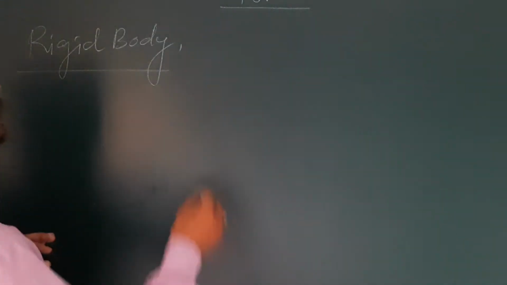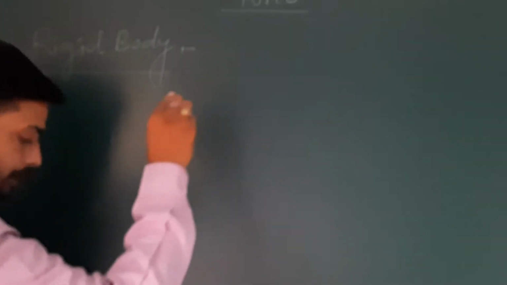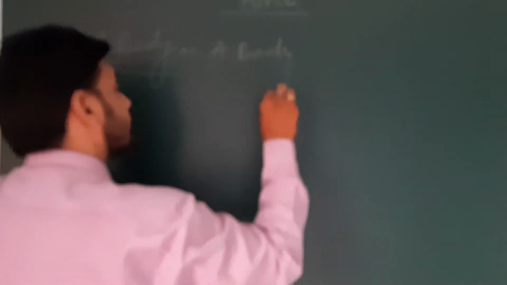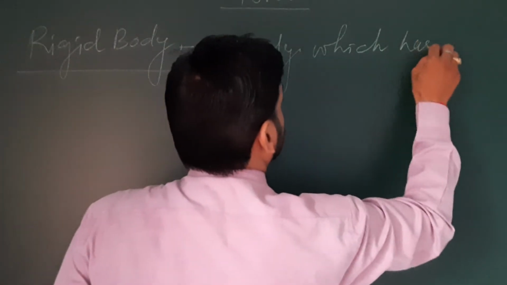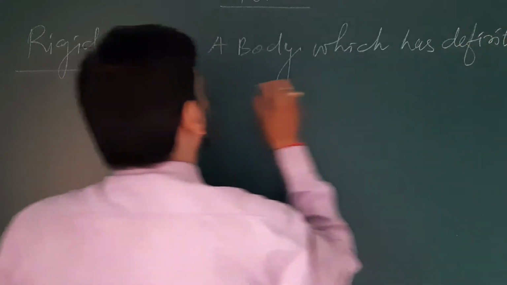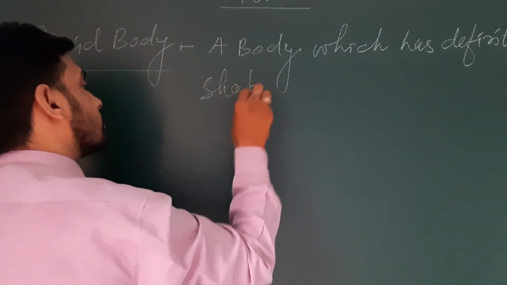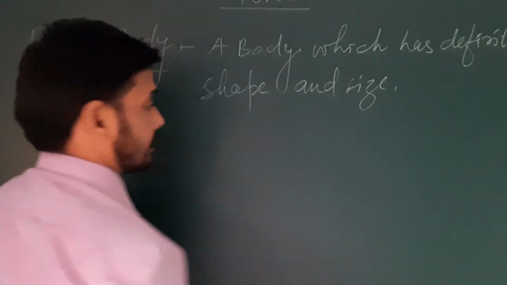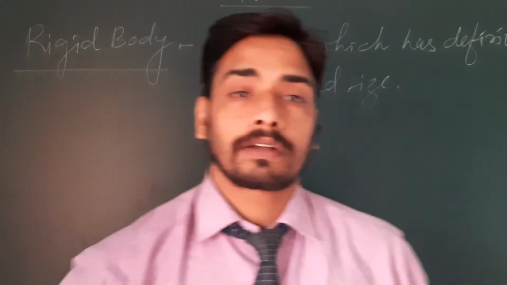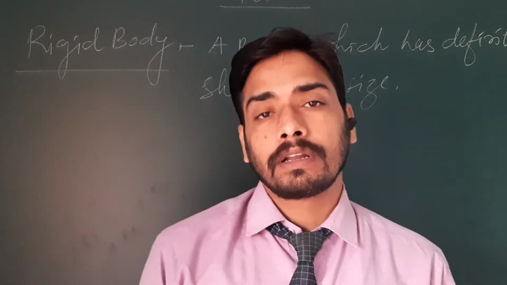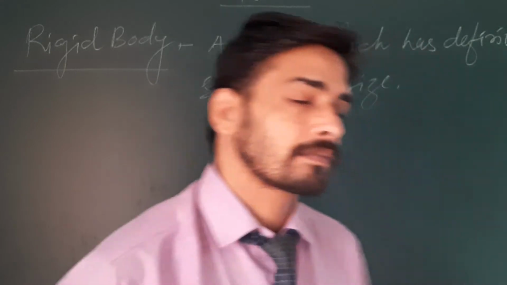So if you want to write in a single line, a rigid body is a body which has a definite shape and size.